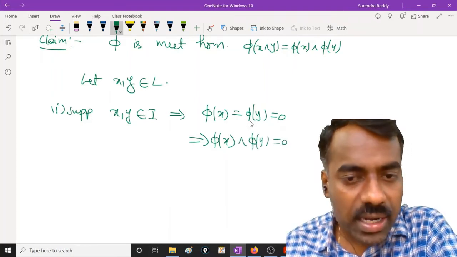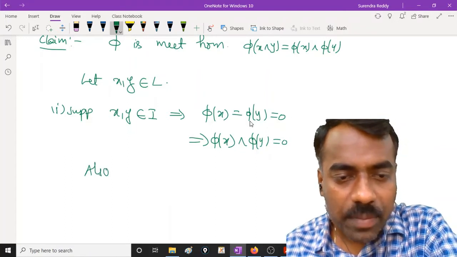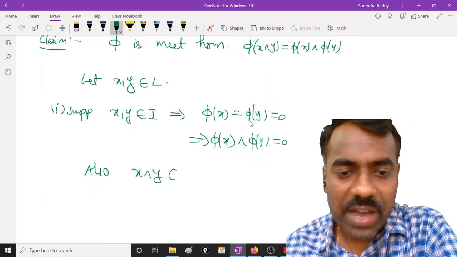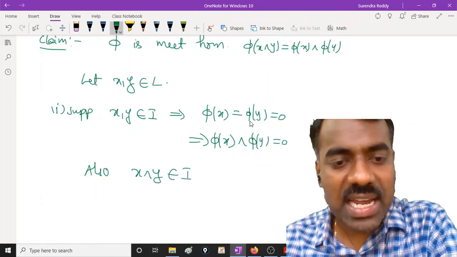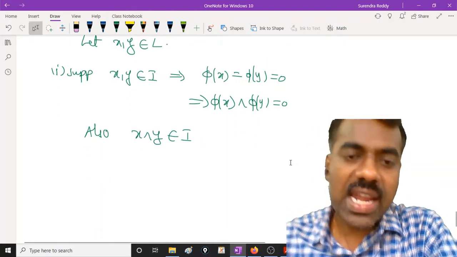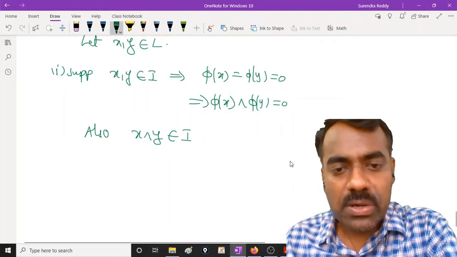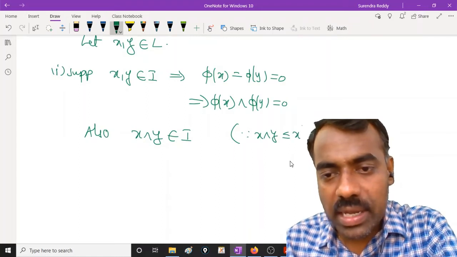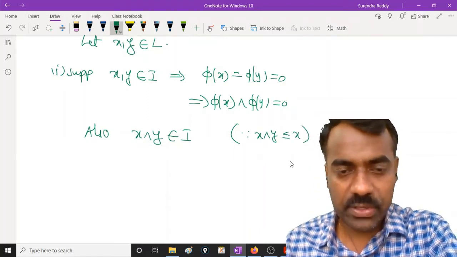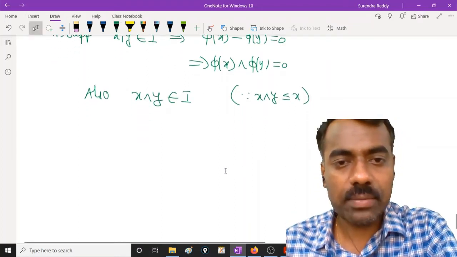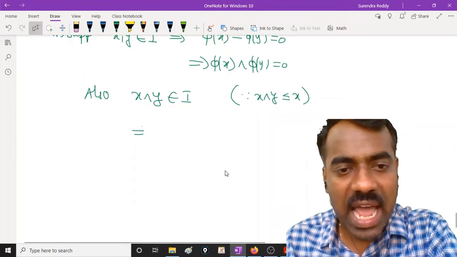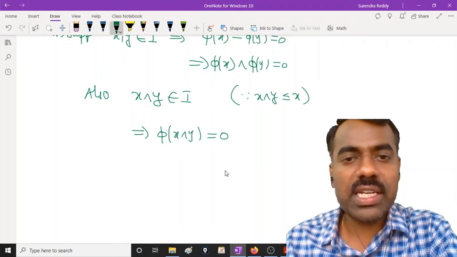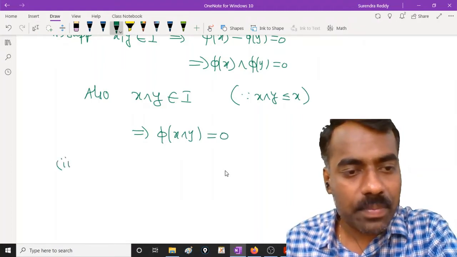On the other hand, because I is an ideal, any element below an element of I is in I. Since x meet y is less than or equal to x and x is in I, x meet y is also in I. So phi of x meet y is again 0. That shows that in this case it is a meet homomorphism.